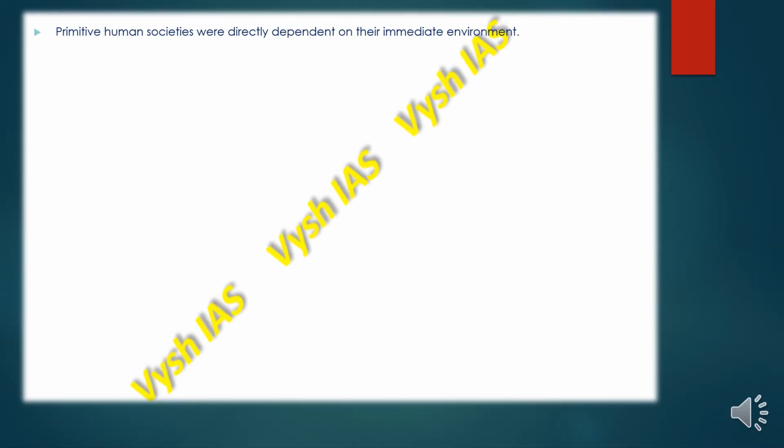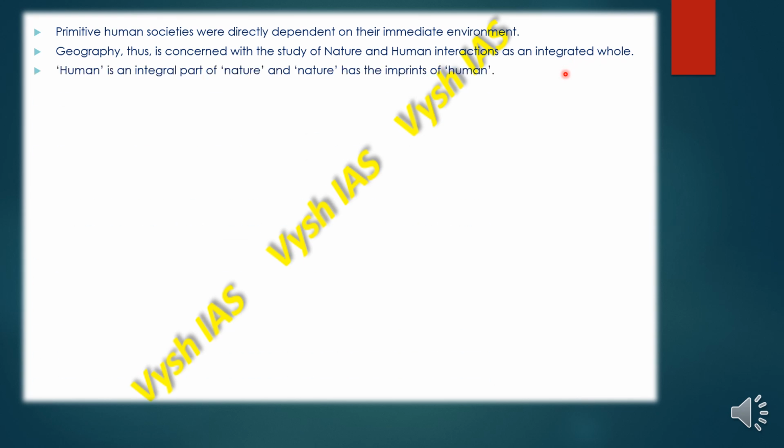Primitive human societies were directly dependent on their immediate environment, whatever they found around them. In geography, the main concern is with the study of nature and human interaction: how human beings interact with the environment which is provided or created by nature as an integrated whole. Humans are an integral part of nature, and nature has the imprints of humans.